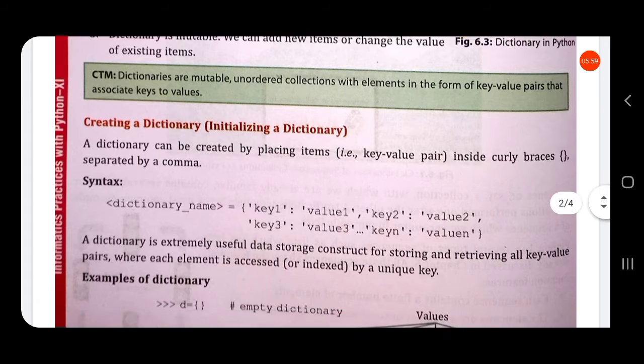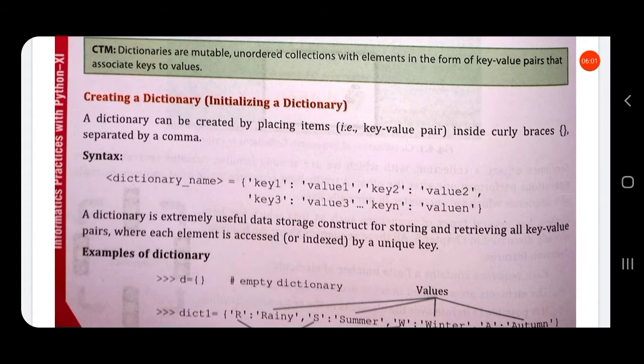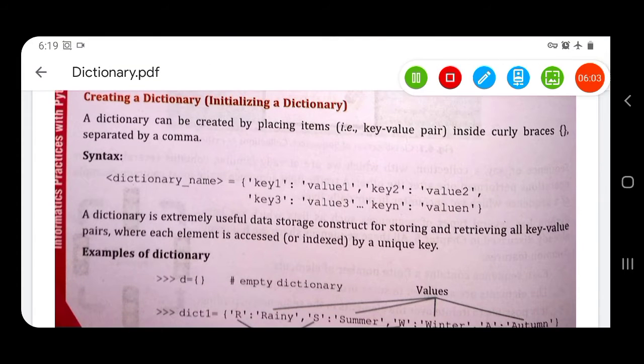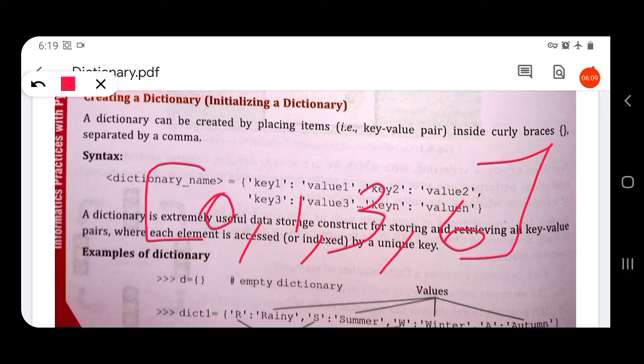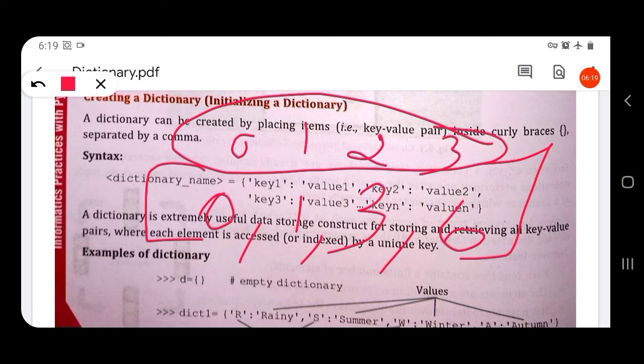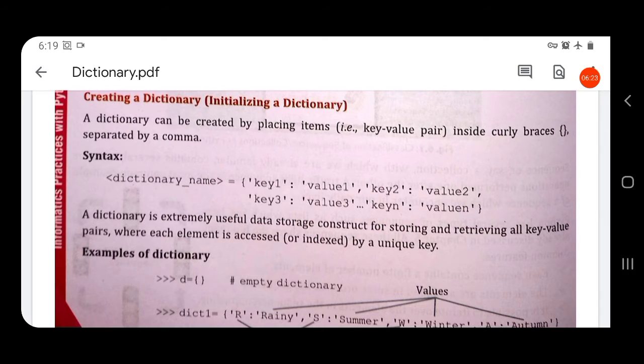Like in a list we had indices, like 0, 1, 2, 3. Suppose this is a list, it had index positions 0, 1, 2, 3, etc. But in a dictionary these index positions are replaced by keys.